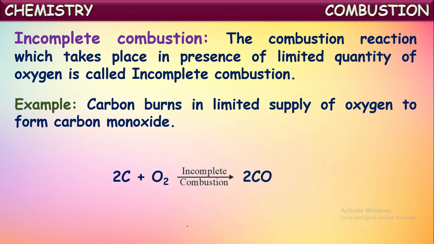This reaction is said to be an incomplete combustion reaction because there is a limited quantity of oxygen for the complete combustion of the fuel. That is why it undergoes incomplete combustion and forms carbon monoxide instead of carbon dioxide. Okay,